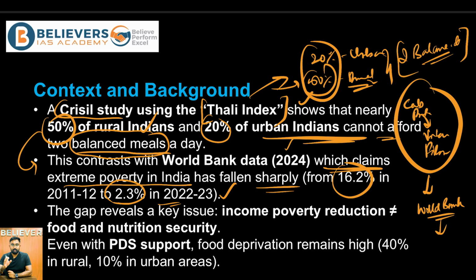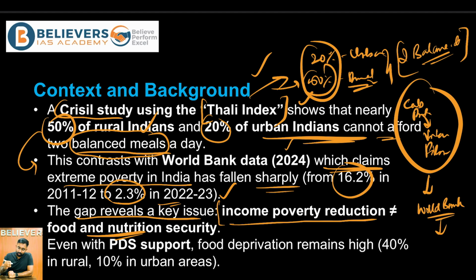So this drastic reduction, which we have already seen, is in contradiction with the nutritional requirement of the Indian population. This gap reveals a key issue in terms of income poverty reduction and the food and nutritional security mismatch.